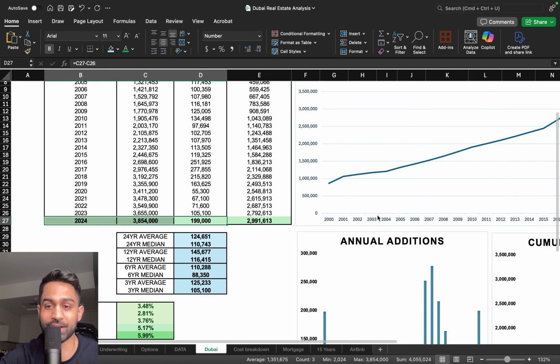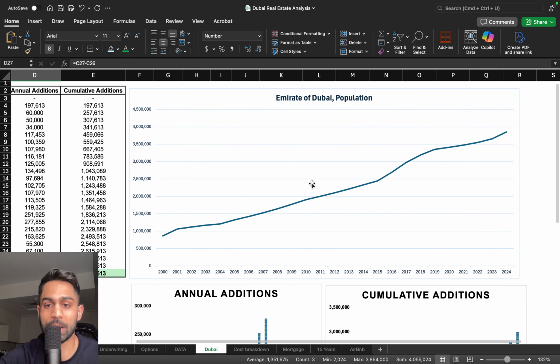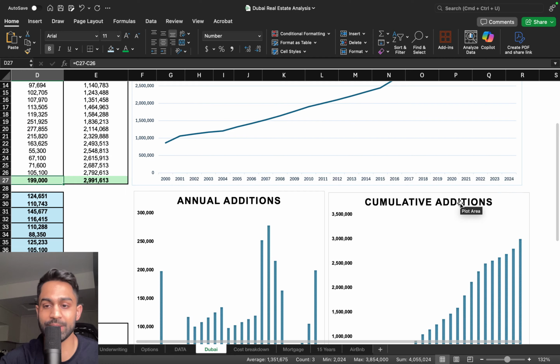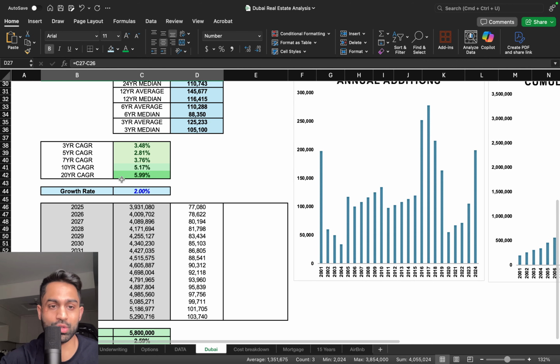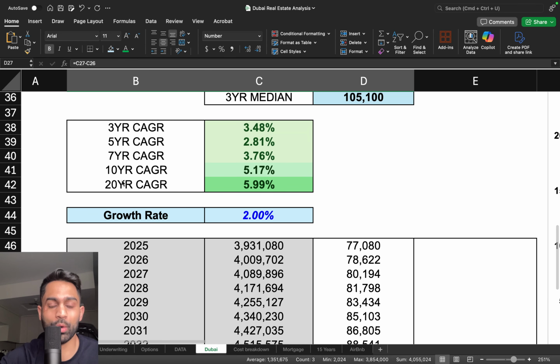So this right here are some of the charts. This is the overall population of Dubai, which has been increasing consistently, which is very nice to see. This right here is the annual additions. Again, these are the big spikes, almost 200,000, over 200,000. And of course, we got a little bit of a decline during the pandemic. And now we're starting to see that increase, a healthy uptrend once again, with lots of people moving to Dubai as well.